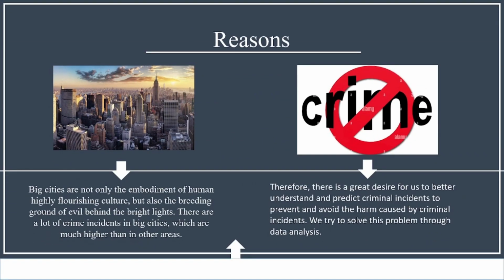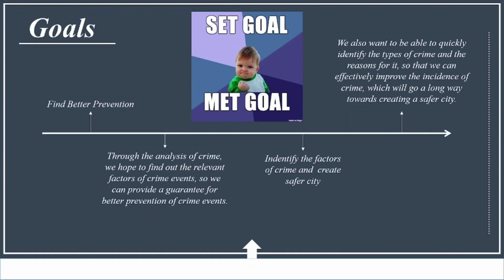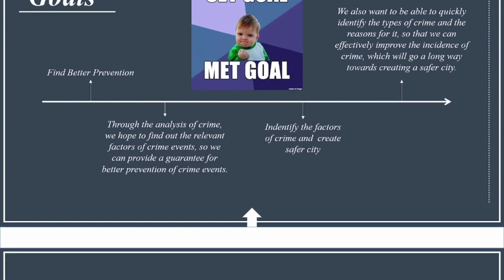Why we chose this topic, these are our reasons. Big cities are not only the embodiment of human highly flourishing culture, but also the breeding ground of evil behind the bright lights. There are a lot of crime incidents in big cities, which are much higher than in other areas. Therefore, there is a great desire for us to better understand and predict criminal incidents to prevent and avoid the harm caused by criminal incidents. We try to solve this problem through data analysis. We have two goals: find better prevention, identify the factors of crime, and create a safer city.